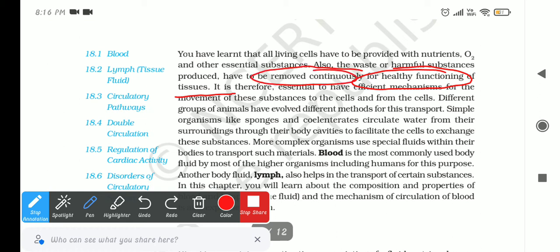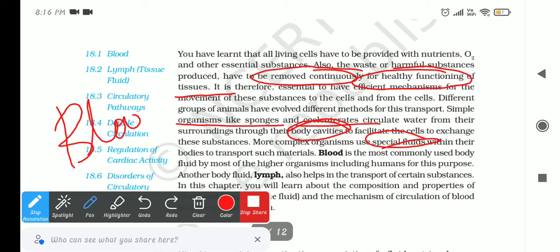So we have some systems for doing so. Simple organisms like sponges and coelenterates do the exchange by their body cavity. Some complex organisms use special fluids for transportation. The common fluid which we have in our body is blood. We all know about blood, right?